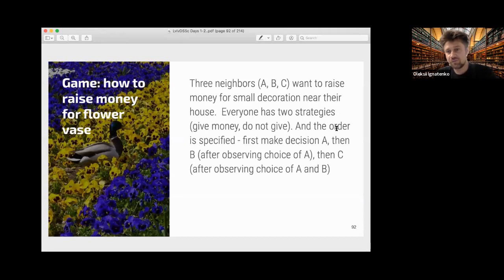And the order of decision making is specified beforehand. First, A makes a decision, so he goes from work and puts some money in the box, and then B comes after that, and he can observe the decision of A and add some money or not, and then C comes last, and he can also observe the choices of A and B and add money or not. So this is the set of players and the set of their strategies.